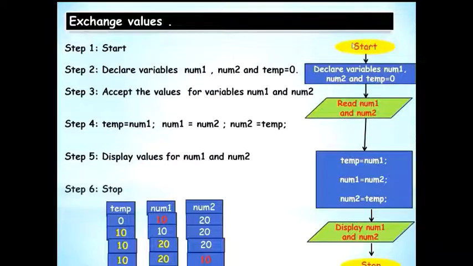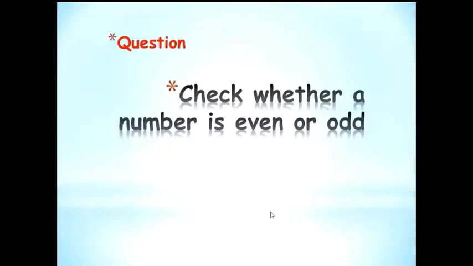These elongated circles or stretched circles are used for your start and stop, and these are your flow lines. However, here we were not making any decision, so we do not have a rhombus. So with this we finish the algorithm and flowchart for exchanging values.